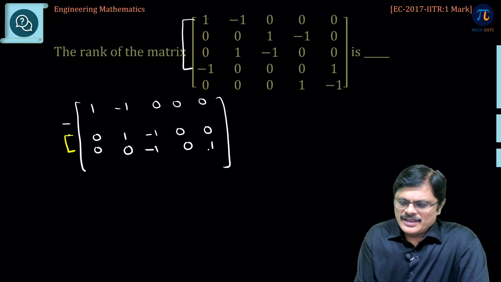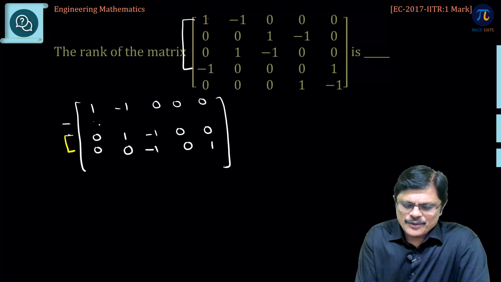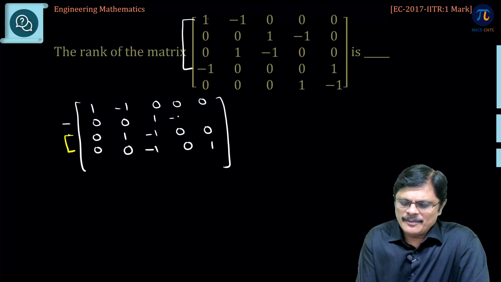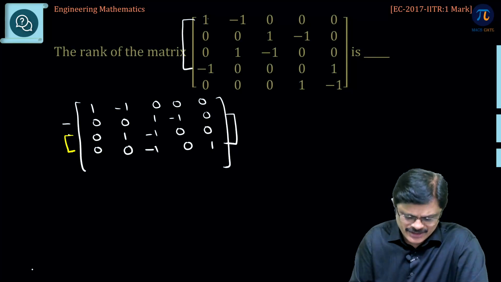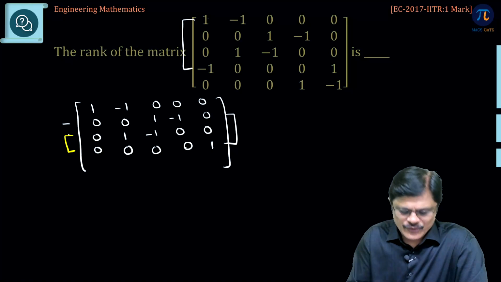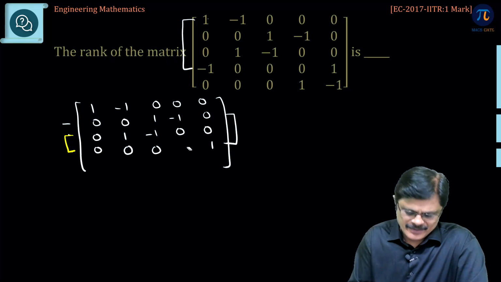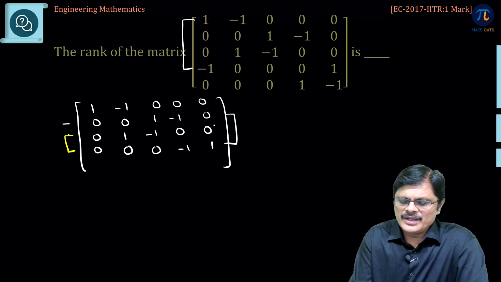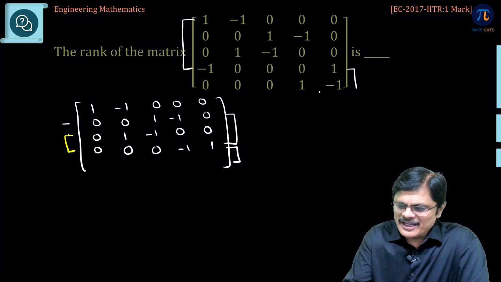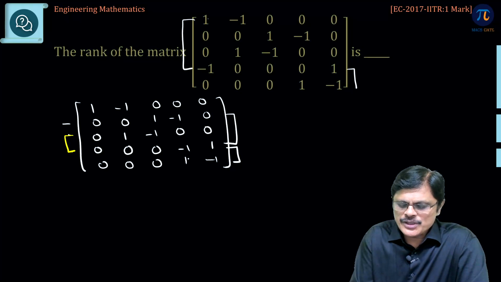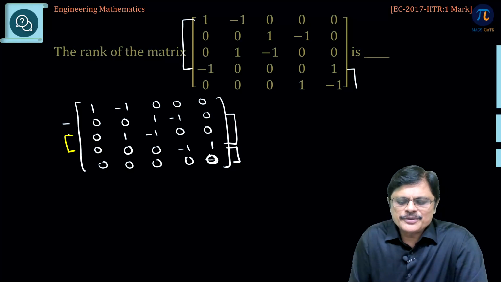Now, if you observe, this fellow is related to second row, 0 0 1 minus 1 0. Now, you can add these two fellows. So, when you add these two fellows, this is 0 plus 0, 0 plus 0, here 1 minus 1, this fellow is made 0. This is minus 1 plus 0 is minus 1 and 1 plus 0 is 1. Now, if you observe, the new row has a relation with the last row, 0 0 0, which is 1 minus 1. These two are proportional, keep 1 and make the other fellow 0.